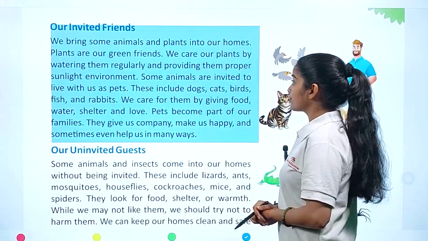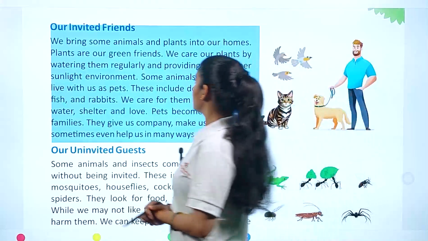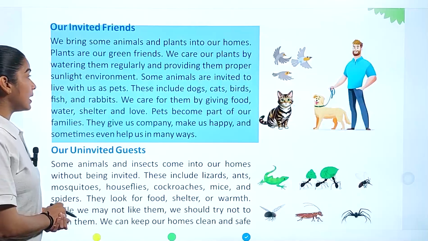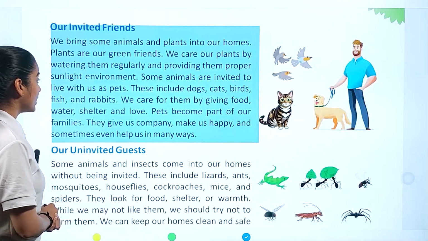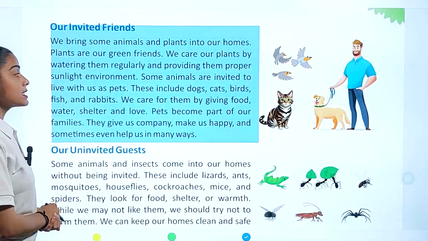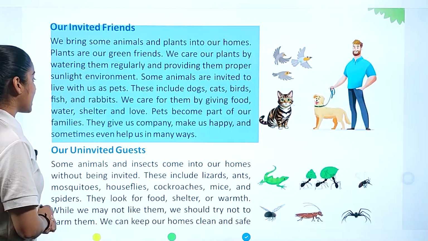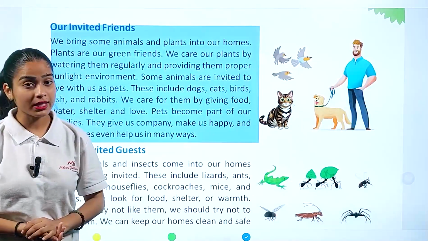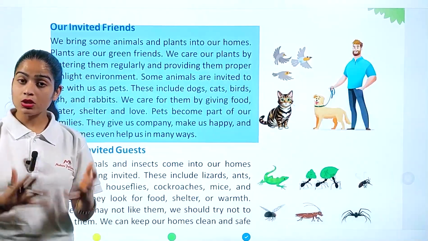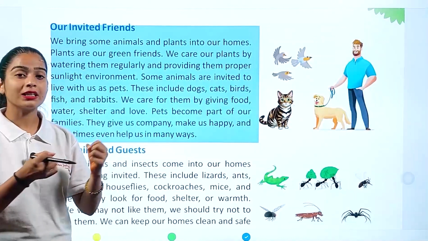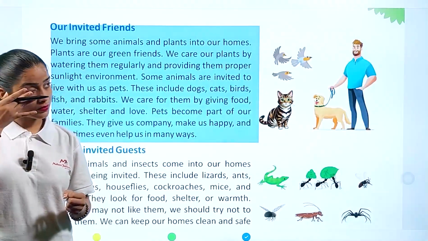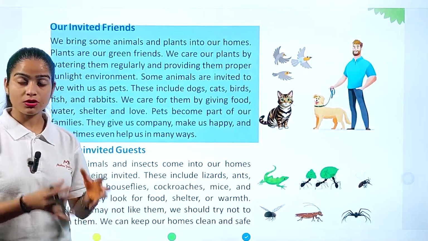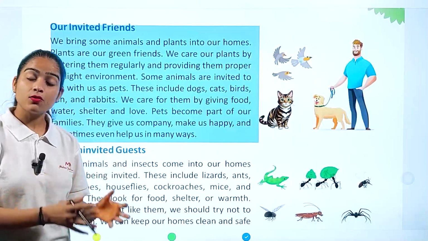Our invited friends. We bring some animals and plants into our homes. Plants are green friends. We care for our plants by watering them regularly and providing proper sunlight. Some animals are invited to live with us as pets. So, as we see in the heading, invited friends are those living organisms which are invited by us into our home.